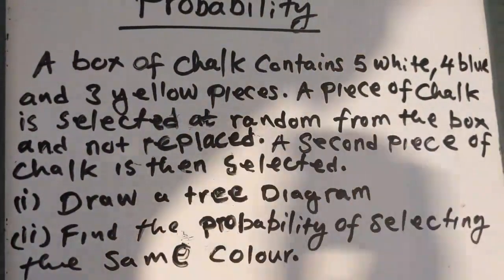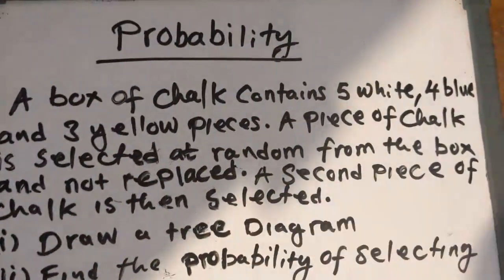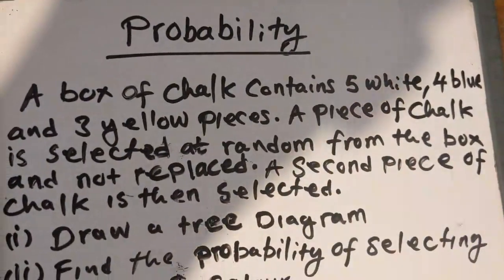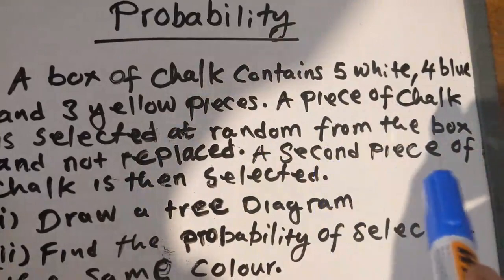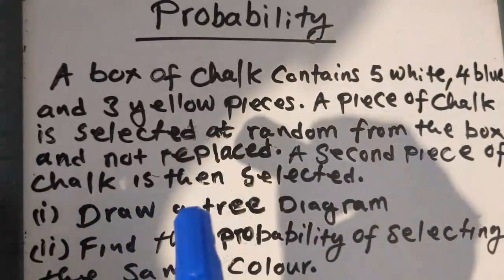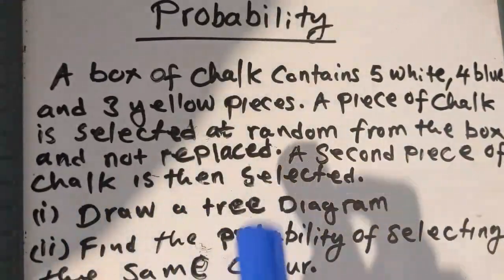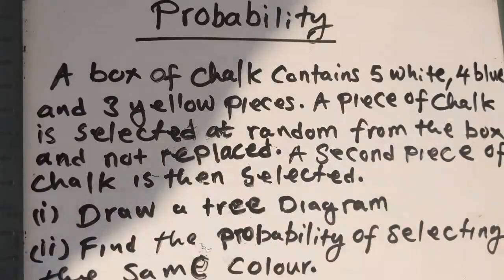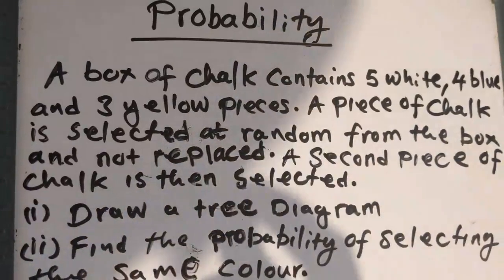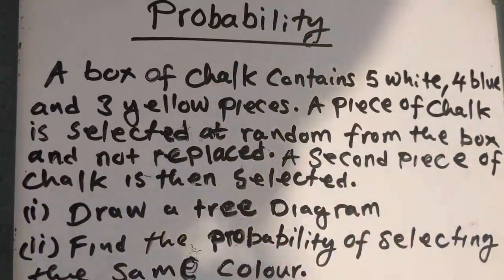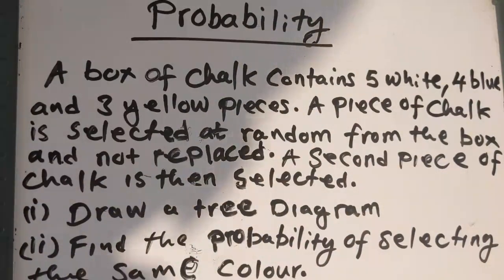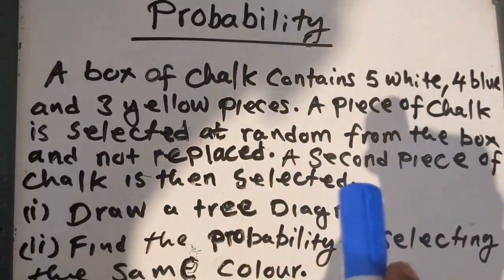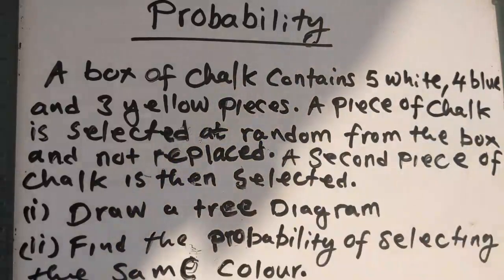And you are getting it from the box without replacing it. Then a second piece of chalk is selected. Don't be confused and think maybe I'll pick 3, or another one which becomes 2 chalks. No, don't be confused about that. Make sure that you understand this statement that I've explained here.